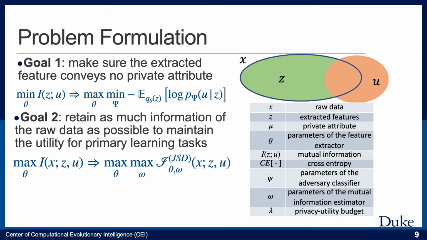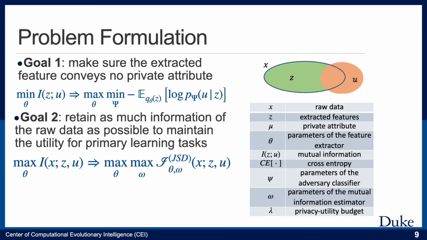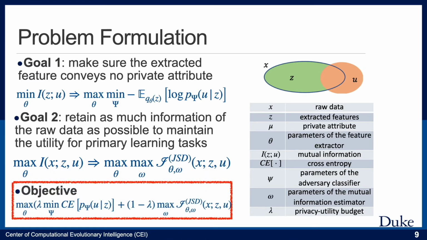and U to be as large as possible. As a result, we can formulate goal 2 as maximizing the mutual information between X and the joint information of Z and U. We would like to refer the audience to our paper for more mathematical details. Finally, we can formulate our objective function based on the above two optimization problems.